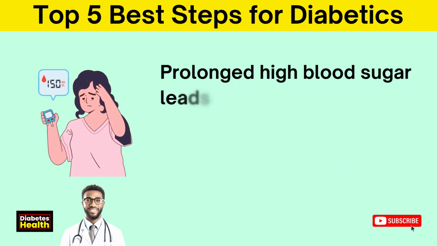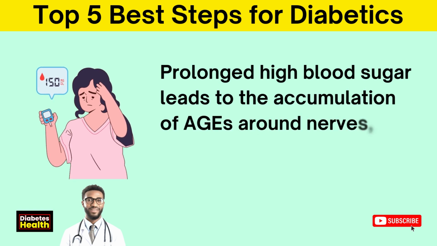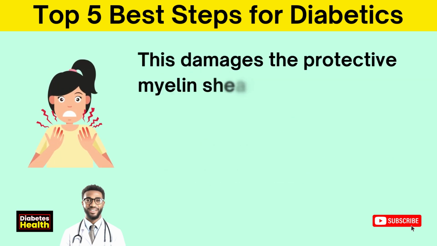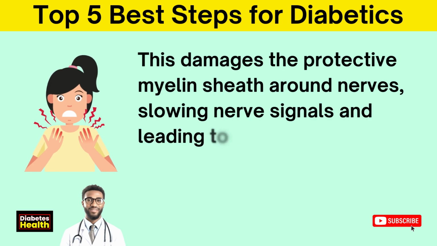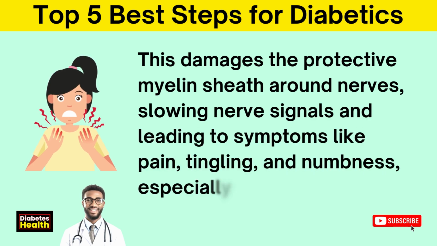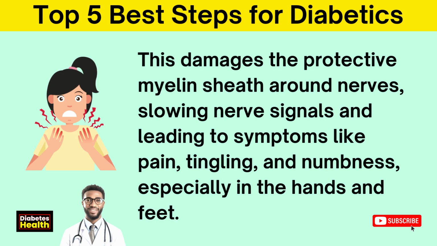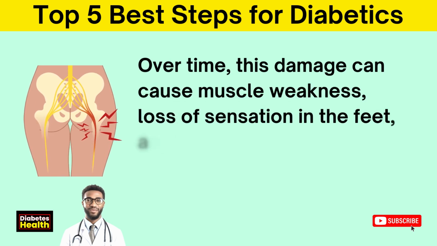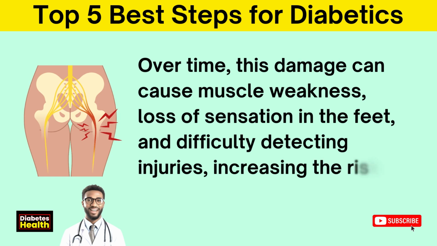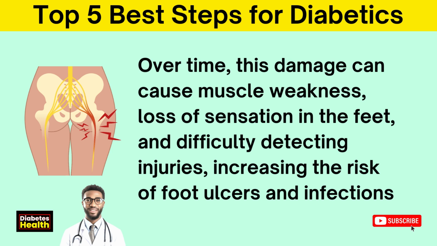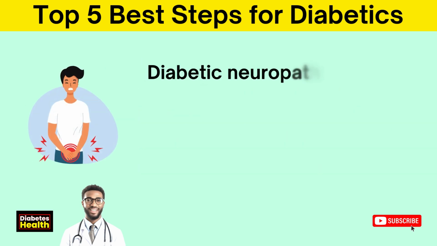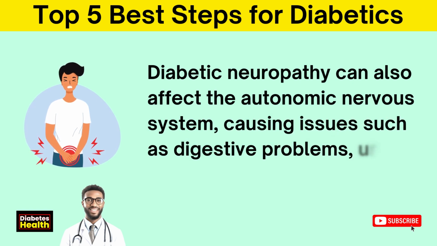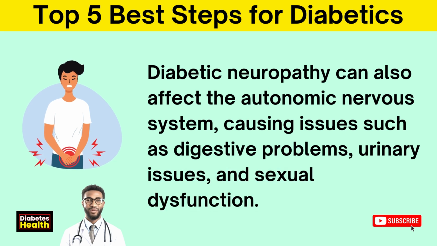Prolonged high blood sugar leads to the accumulation of AGEs around nerves, causing inflammation and oxidative stress. This damages the protective myelin sheath around nerves, slowing nerve signals and leading to symptoms like pain, tingling, and numbness, especially in the hands and feet. Over time, this damage can cause muscle weakness, loss of sensation in the feet, and difficulty detecting injuries, increasing the risk of foot ulcers and infections. Diabetic neuropathy can also affect the autonomic nervous system, causing issues such as digestive problems, urinary issues, and sexual dysfunction.